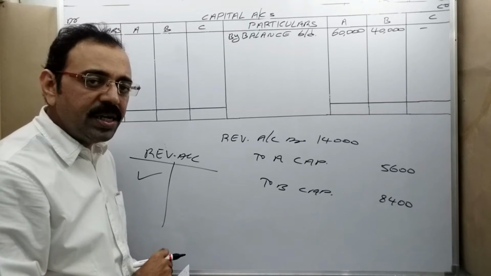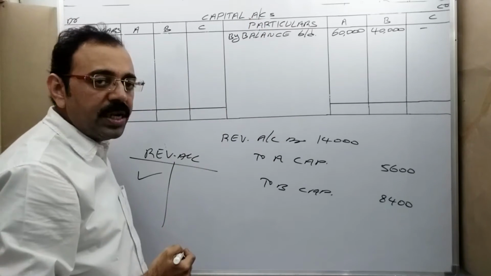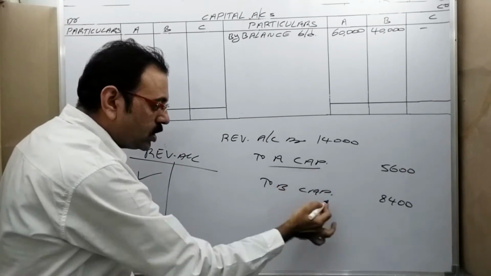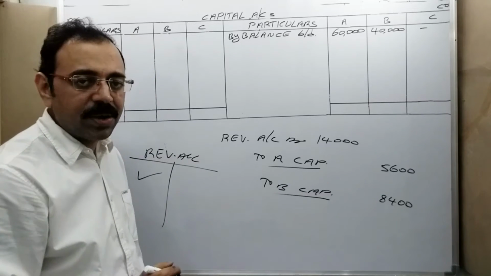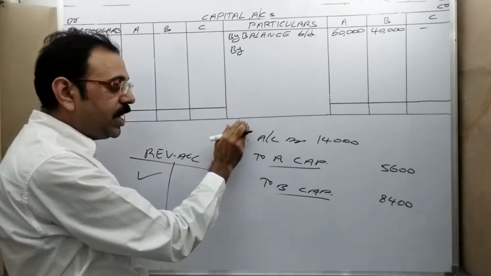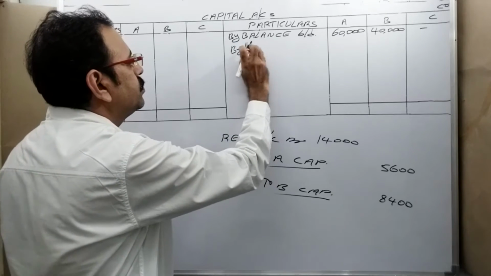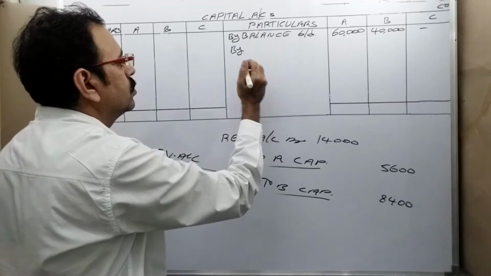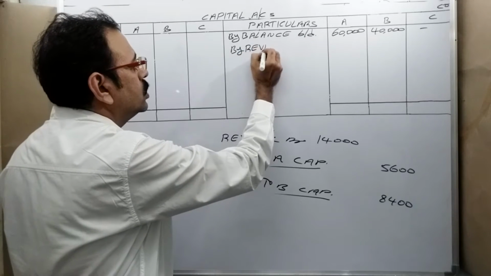Why are we posting on the credit side? Because we are preparing capital accounts at present, and these capital accounts are on the credit side of this entry. So post on the credit side. What to write? The debit side account name we should write: By revaluation account.